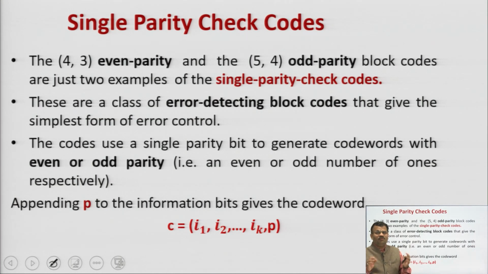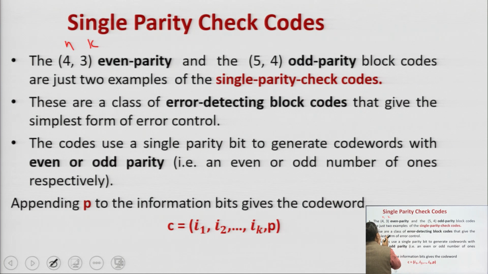Today we will see about the single parity check codes. Like if we consider (4,3) even parity and (5,4) odd parity block codes. These are just two examples of single parity check codes. Here your n is 4, here k is 3.